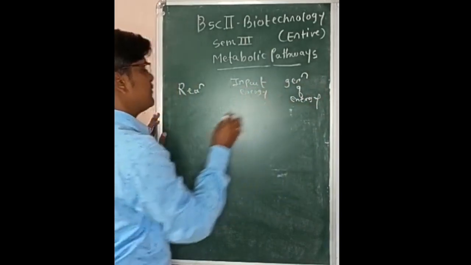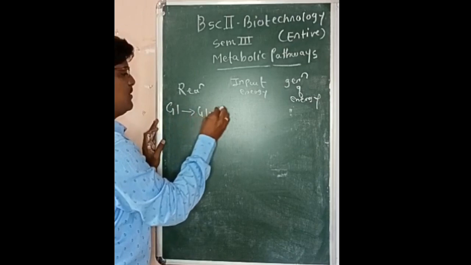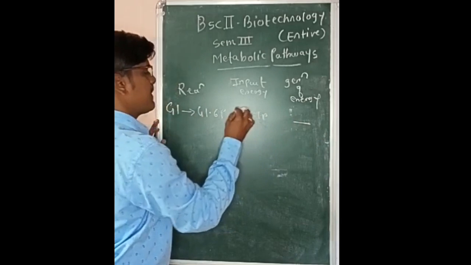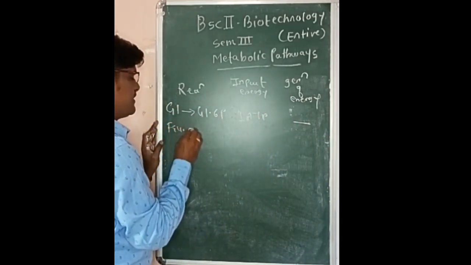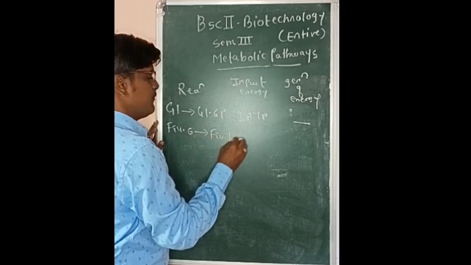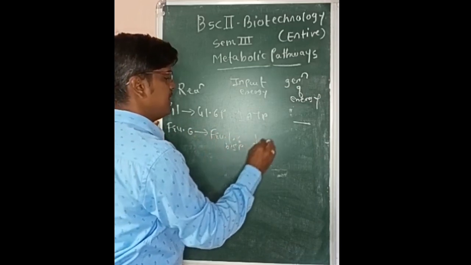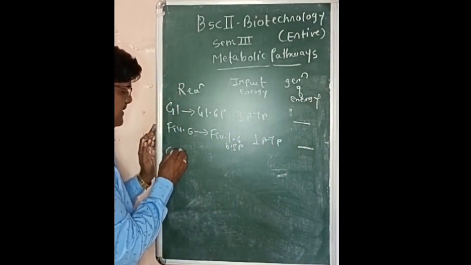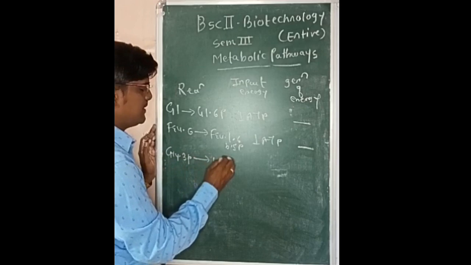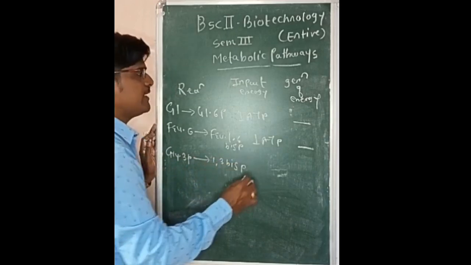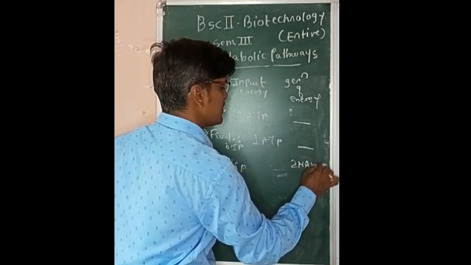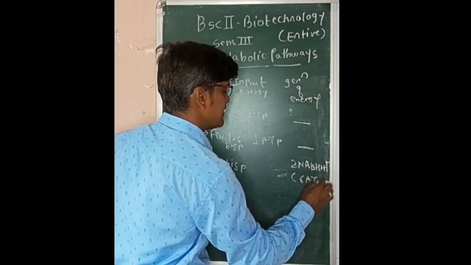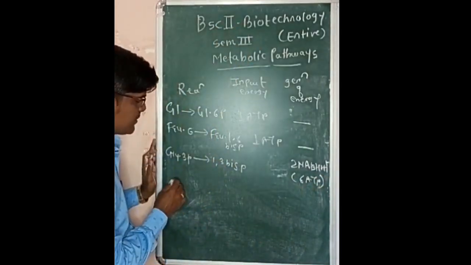So the first reaction in glycolysis is glucose converted to glucose 6-phosphate, no generation, input of 1 ATP molecule. Fructose 6-phosphate to fructose 1,6-bisphosphate, again input of 1 ATP, no generation. In case of glyceraldehyde 3-phosphate to 1,3-bisphosphoglycerate, 2 NADH plus H plus are generated, means total for 1 NADH plus H plus 3 ATP, so 6 ATP are generated.